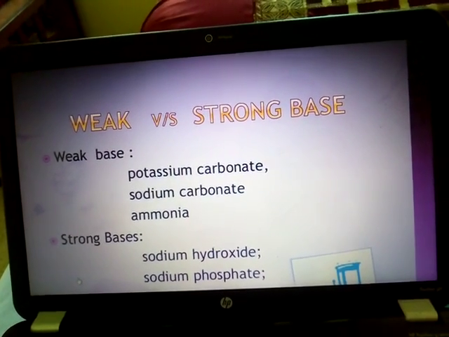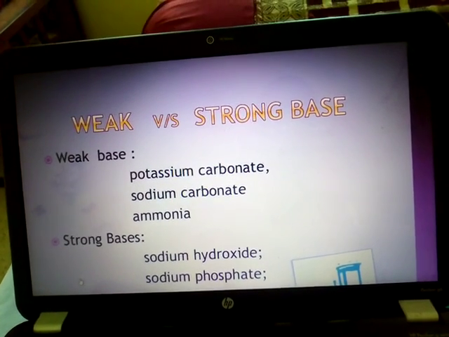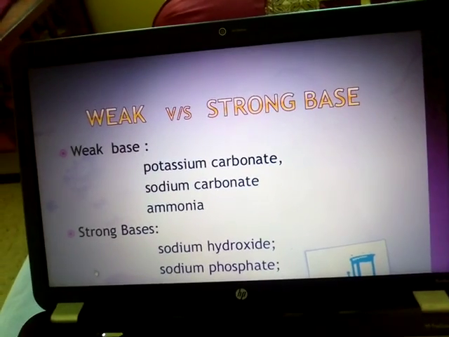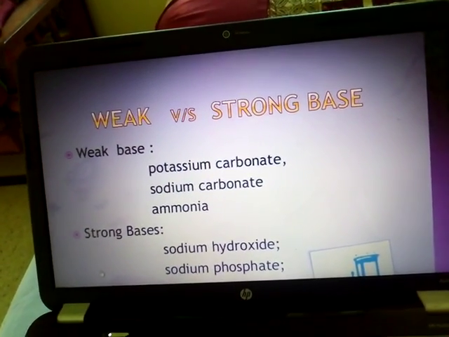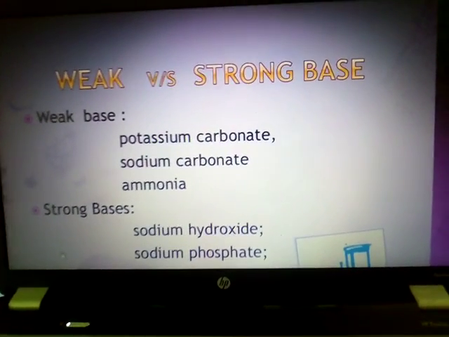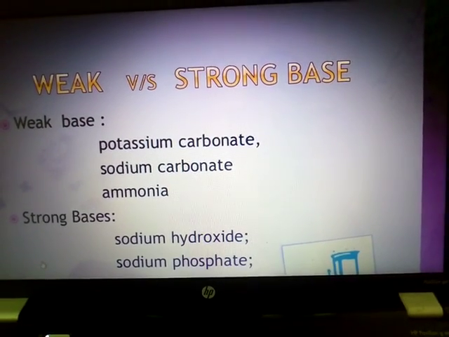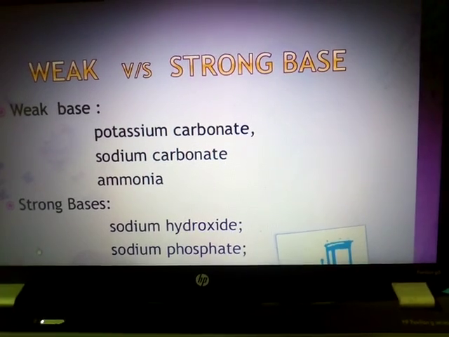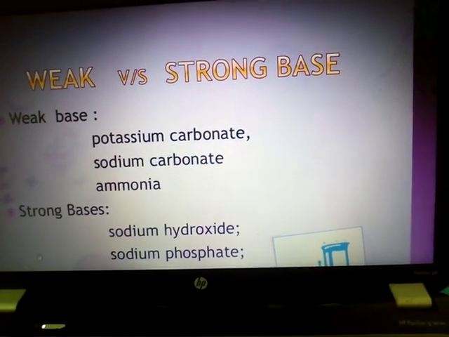And when it comes back from 12, 11, 10, 9, 8, it will be the weak base. So on the basis of the strength, the base is also divided into two categories, weak base and strong base. So weak bases here are potassium carbonate, sodium carbonate, ammonia, and strong bases are sodium hydroxide and sodium phosphate.